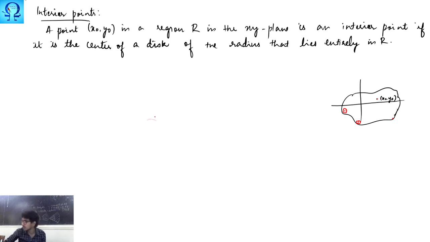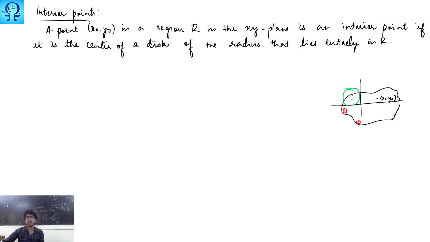Now you may ask: I have a point here, and I am choosing a circle like this, but the points are not completely contained in the region. In this case, can I call it an interior point or not? This kind of doubt may arise in your mind, so I am clarifying that too.